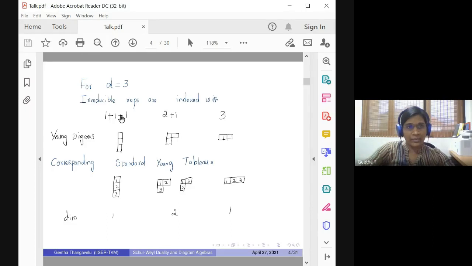So given a partition, you have a Young diagram, and corresponding to the Young diagram, you have a module associated with it. That module has a basis indexed by the standard Young tableaux. What is this? The standard Young tableaux are obtained by filling the numbers 1 to D so that they are increasing row wise and column wise. This is called row and column standard, so we can call these standard Young tableaux.